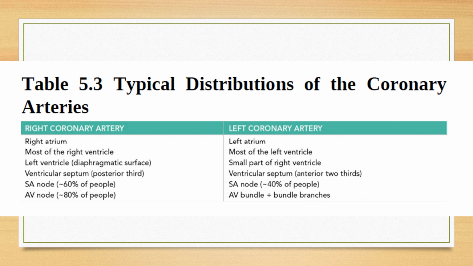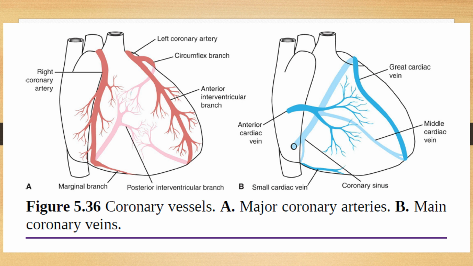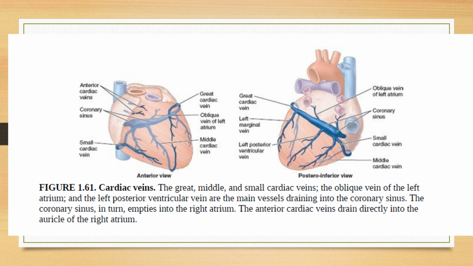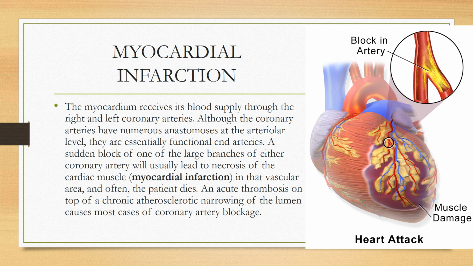This was the summary. Then we have learned the heart venous drainage. There are three main veins: the great cardiac vein, middle cardiac vein, and small cardiac vein. They drain into the coronary sinus, and the coronary sinus drains into the right atrium of the heart. But there are some anterior cardiac veins which do not drain into the coronary sinus. They drain directly into the right atrium of the heart. So you have to learn all these things.